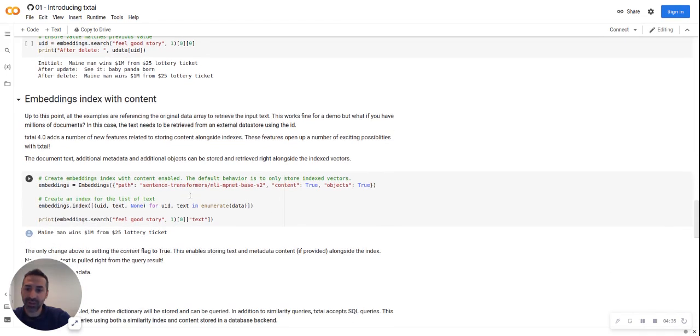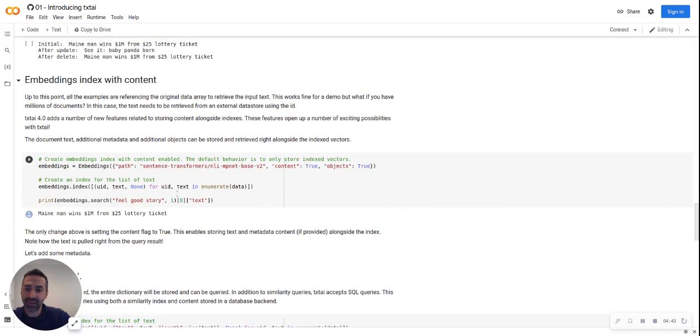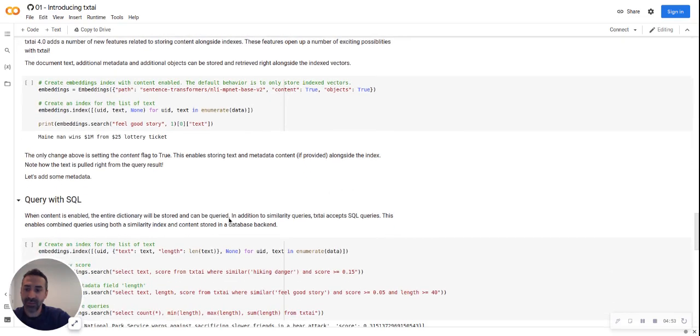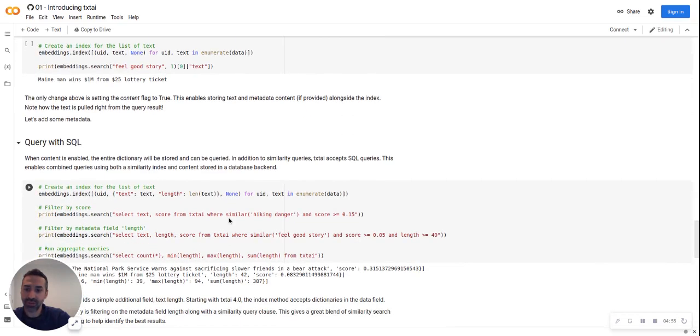As you can see here, the embeddings index is rebuilt with content set to true and object set to true, which I'll cover in a minute, and then reindexed in another search run. Note that the text is actually pulled right from the index versus just being in an array as it was previously. And we can also add metadata to be able to search for other things.